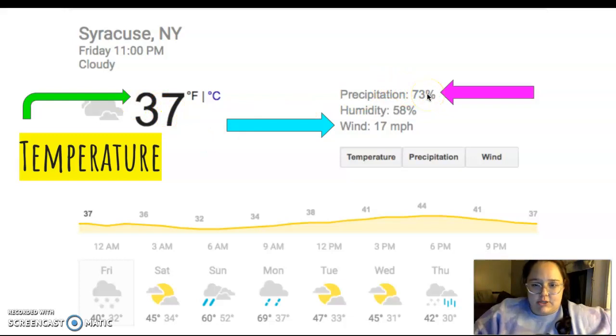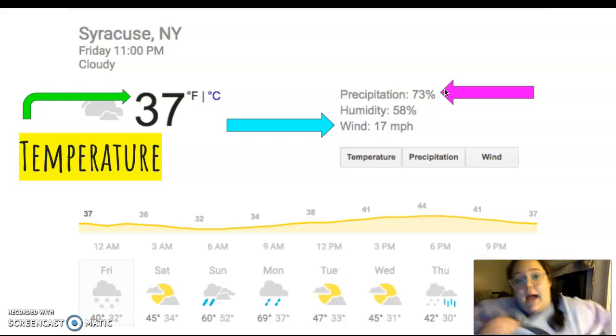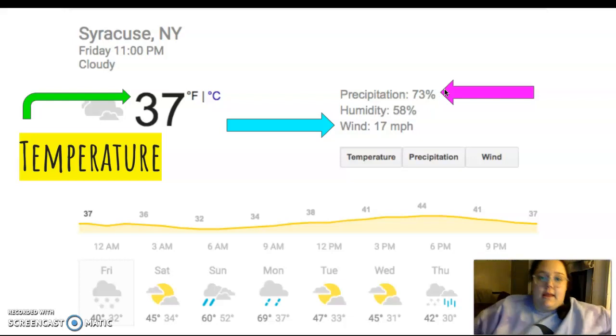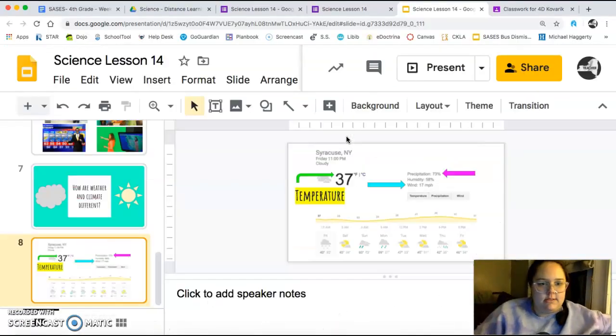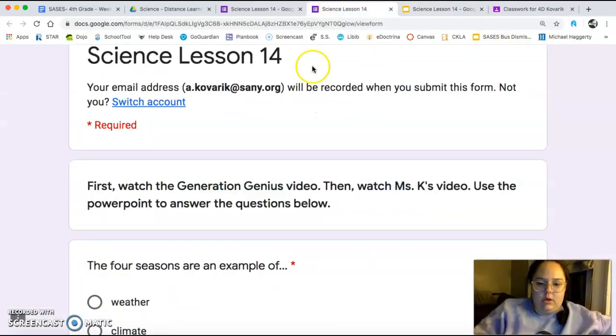Over here, the precipitation. So right now there's a 73% chance of precipitation right now. That's pretty high. It's not snowing or raining right now, but it was earlier, so it means that there's a good chance it could start again. We're not going to talk about humidity right now, but that does mean how much water is in the air. And then we're going to have the wind. So the wind is 17 miles per hour, which is not very high at all, but it does mean there's a small breeze outside. All right, let's take a look at your questions real quick.